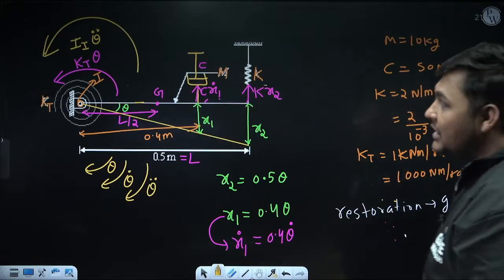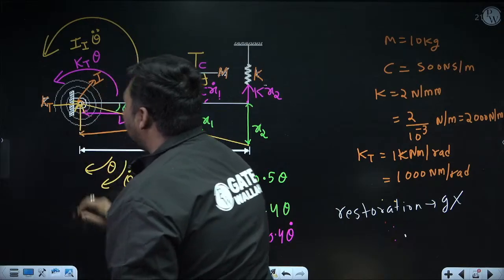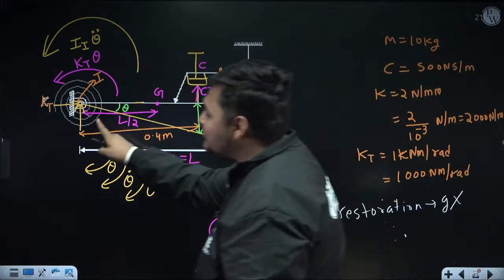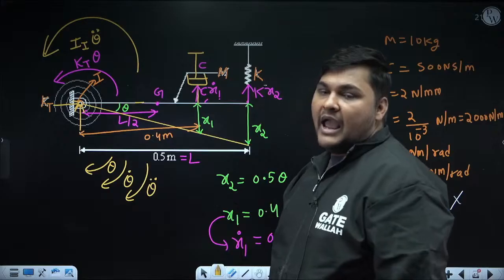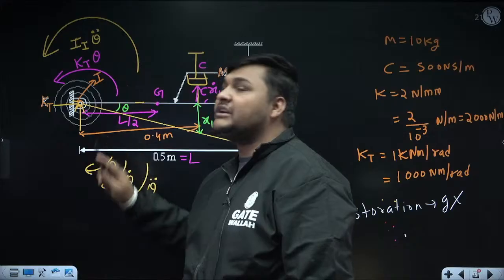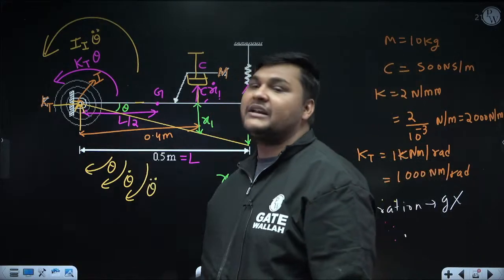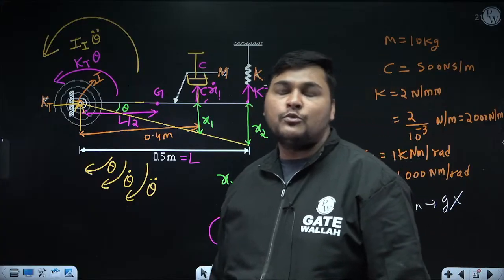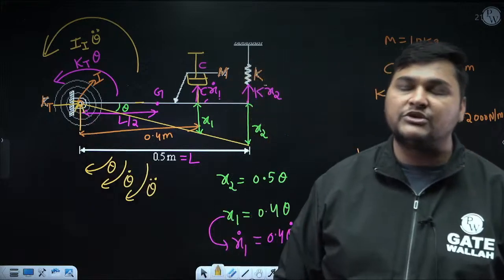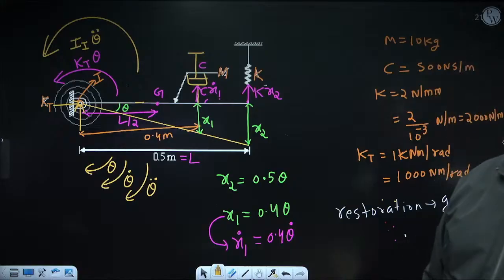Now you say, sir, when you use this equation, I require the reaction of this hinge support. Yes, but you do not need to bother about the value of this reaction. Reason: at hinge support, always a force reaction will come. And right now we are taking moment about I center. So the moment of this force reaction about I center will be 0, because their perpendicular distance from the I center is 0, since they are acting at I center. The formula to calculate moment due to force is force into perpendicular distance. So the distance of this force from I center is 0. That's why their moment about I center will be 0. So you need not bother about the reaction which is coming at I center.